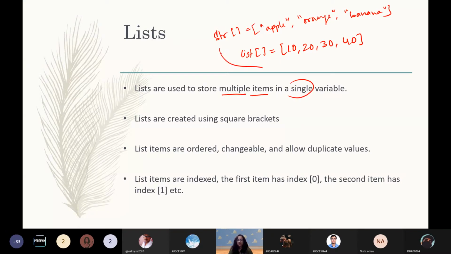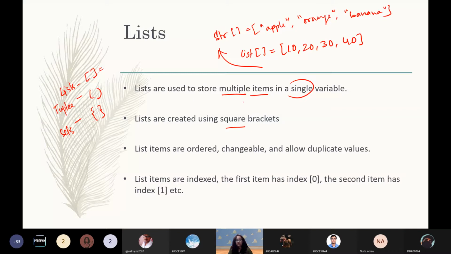Created using square brackets, really important because through the brackets itself we can differentiate between a set, a tuple and a list. Lists have square brackets, tuples have the round bracket, sets have the curly bracket. So that is how you can differentiate between the three data types in Python. So that's a good thing to remember.